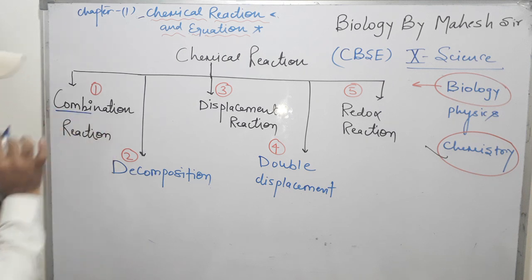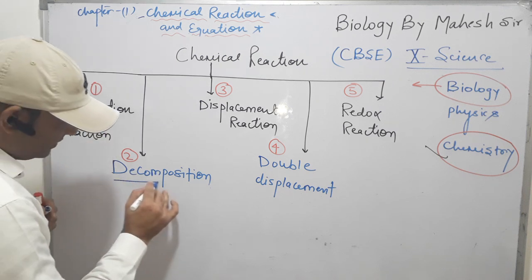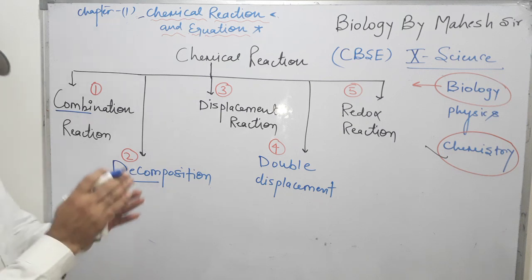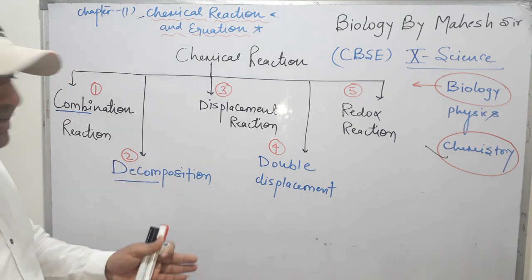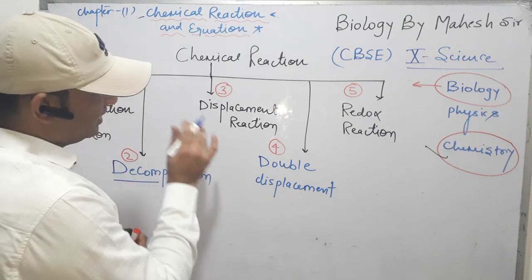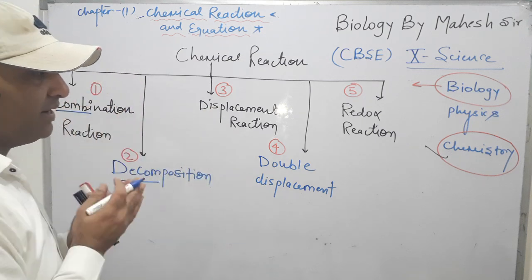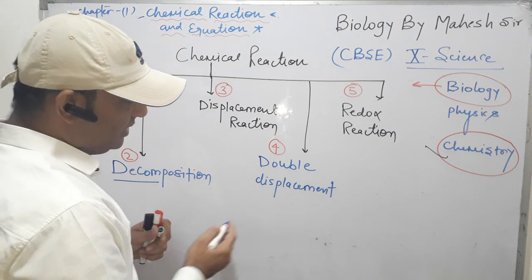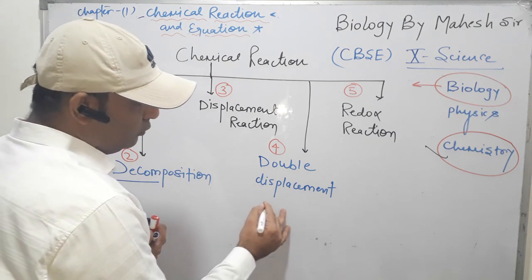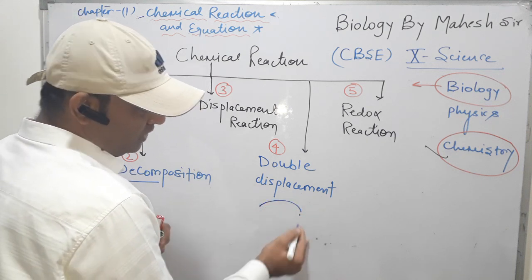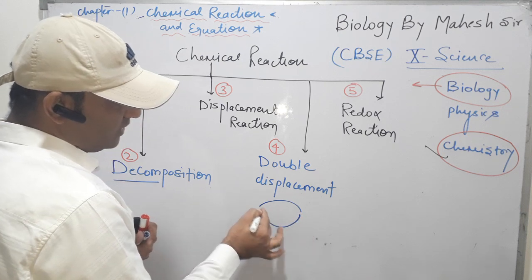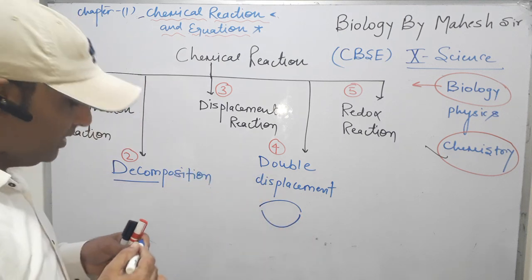Decomposition means a compound is split into two elements or two substances. Displacement means a functional group moves from one compound to another compound. Double displacement means one functional group moves from one compound to another compound and vice versa.